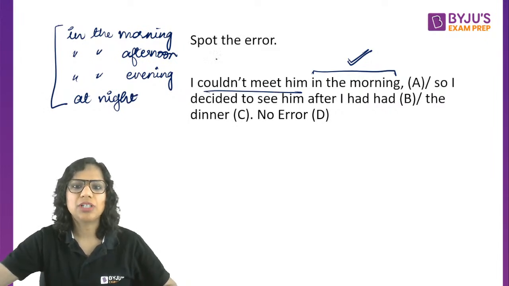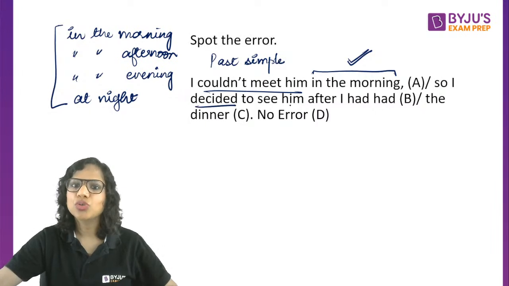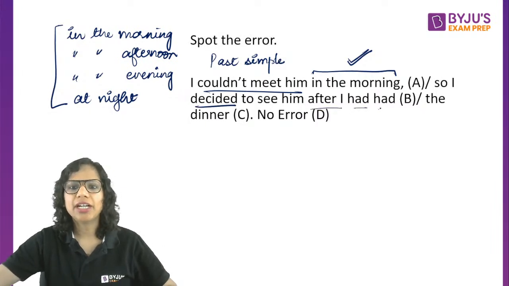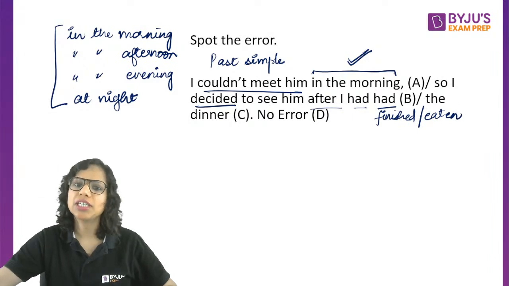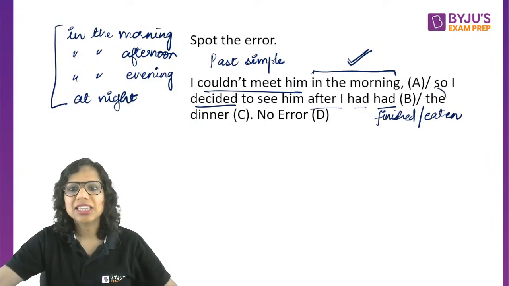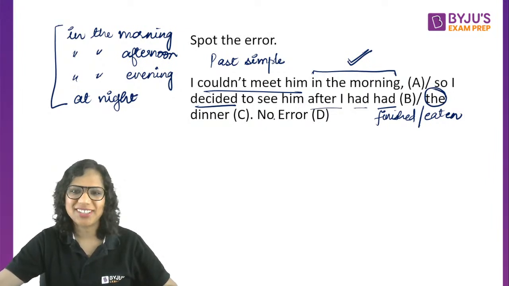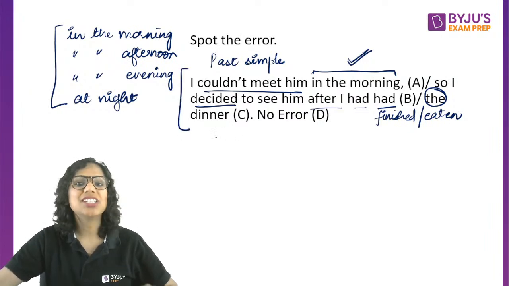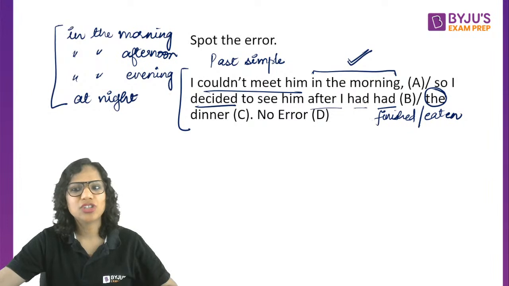So this is past simple tense, right? I could not meet him, past simple. I could not meet him in the morning, so I decided to see him after I had finished the dinner. After I had, the second had refers to finished or eaten. This is the error: I had finished dinner. The is not required. This is a tricky, confusing question because a lot of times the moment students see two hads, they think this must be the error, and they mark B and proceed. But actually, no, this is correct.